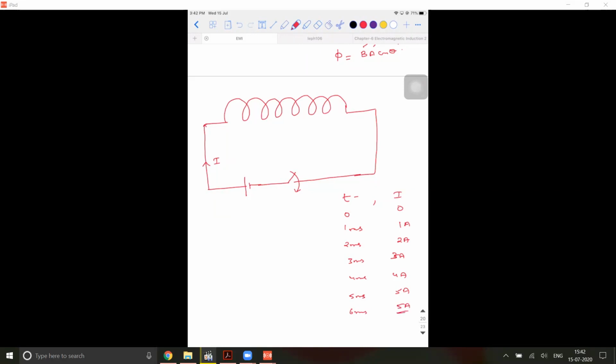So what is happening initially at t is equal to 0, between this 0 to 5 milliseconds, are you able to see a growth in the value of the current? Yes. So though we generally don't concentrate on it, there is a growth in the current. So this concept is actually not there, but you have to understand it.